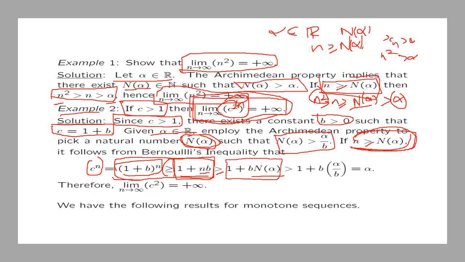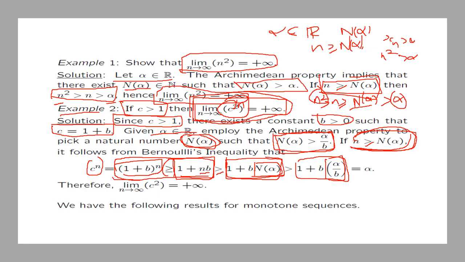Now, I have that n alpha is bigger than alpha divided by b, and therefore if I replace n alpha by alpha divided by b, then the constant that I get here is smaller than the constant that I have here.